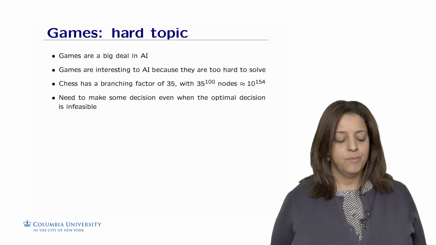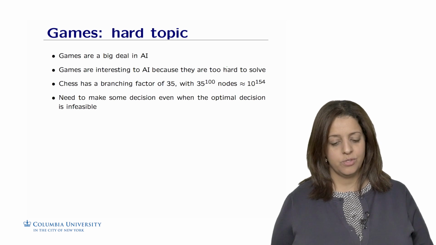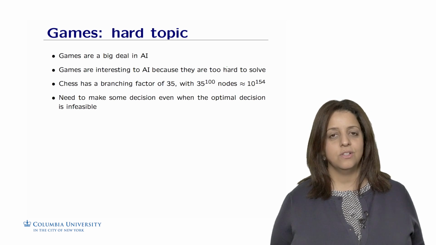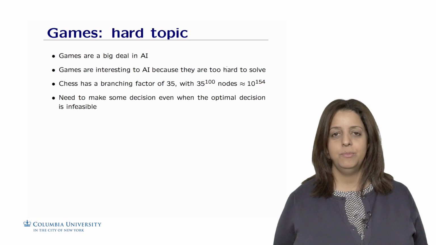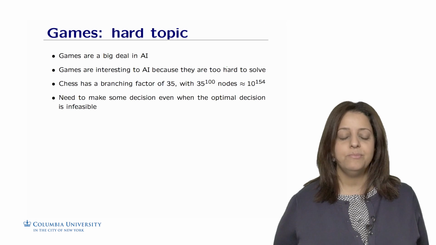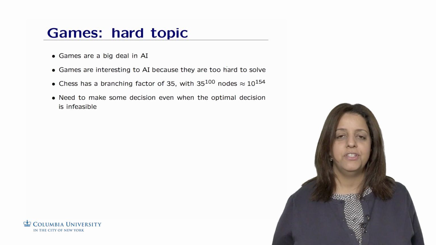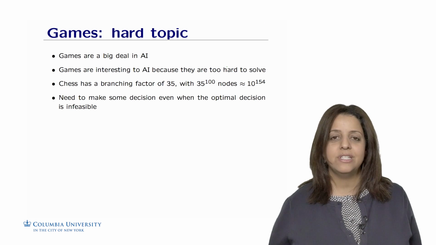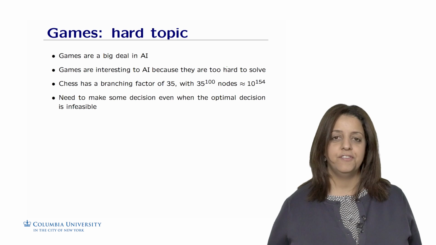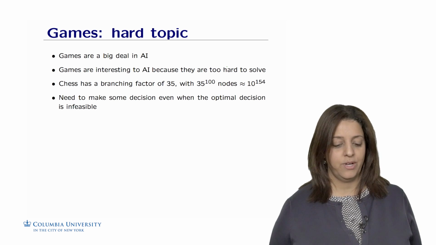They are interesting from the AI perspective because they are so hard to solve. For example, chess, which is considered a complex problem to solve for humans and also for the machine, has a branching factor of 35, which means that the search space to explore is 35 to the 100, which is approximately 10 to the 154 nodes. That's a huge space to explore.